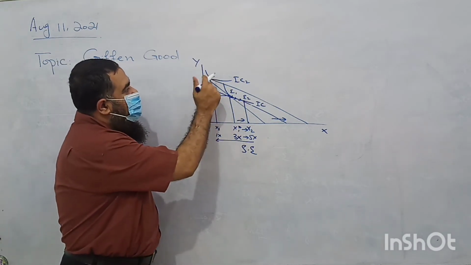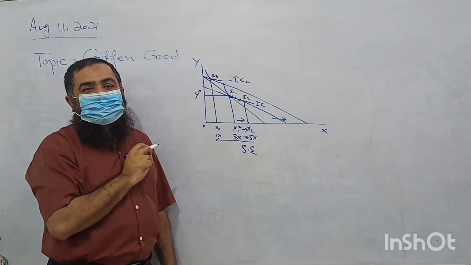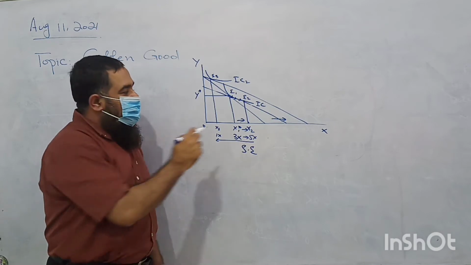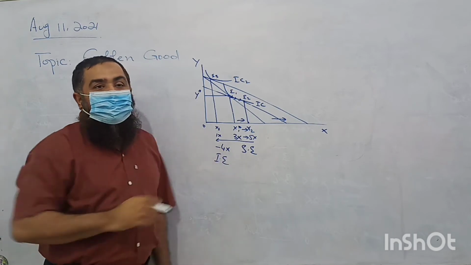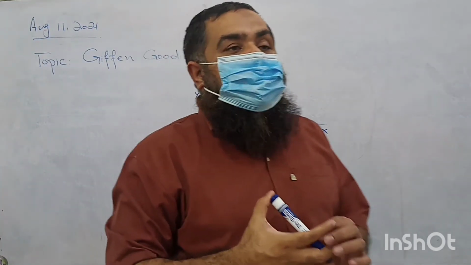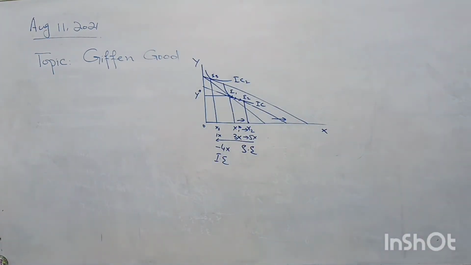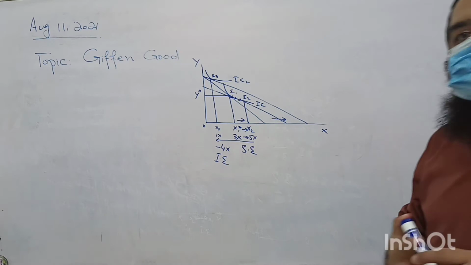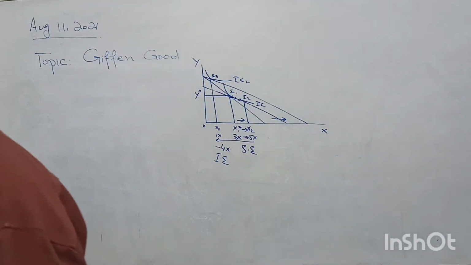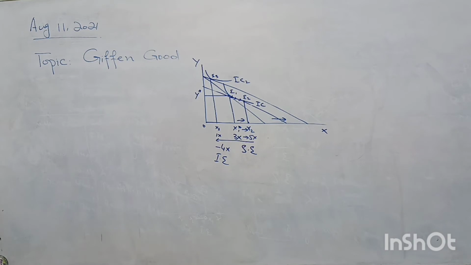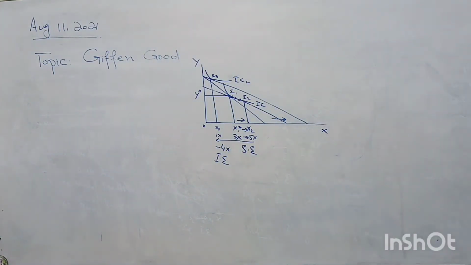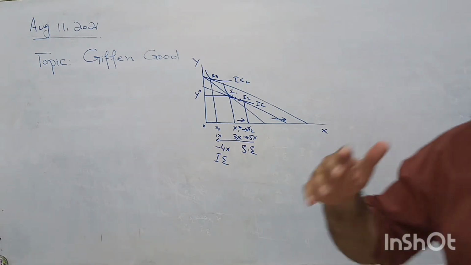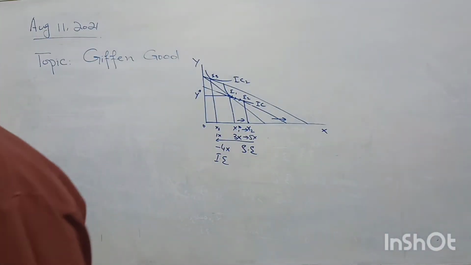Finally, he is not here. Finally, he is at E3. So how much is the income effect? Minus 4X. This is the income effect. Now, income effect says when price of commodity goes down, it is an inferior good. Instead of buying more of it, you should buy less of it. You might be observing this human behavior in the market. When a commodity is a status symbol, instead its price is increasing, people are buying more of it. This is a different good behavior.